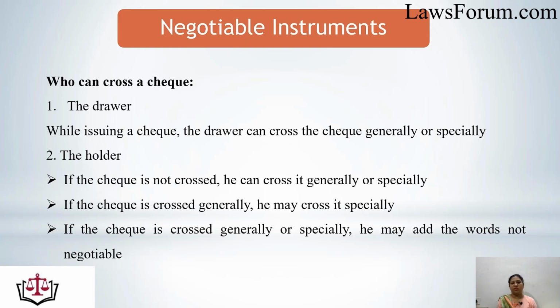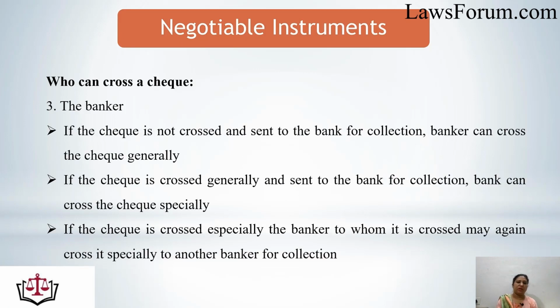The holder of the check, if the check is not crossed, can cross it generally or specially. Means I got the check, it was a bearer check, so I am the holder of the check, I can cross it if it was not crossed. But if the check is crossed generally, I can make it specially crossed. And if the check is crossed generally or specially, he may add the words 'not negotiable' on the check.